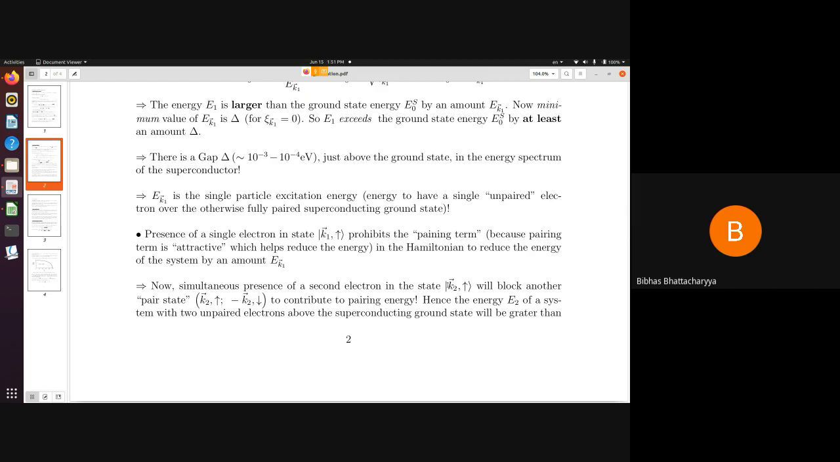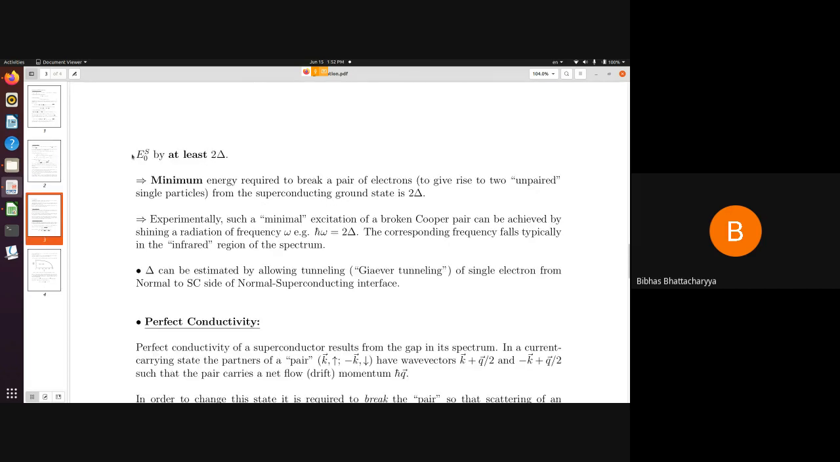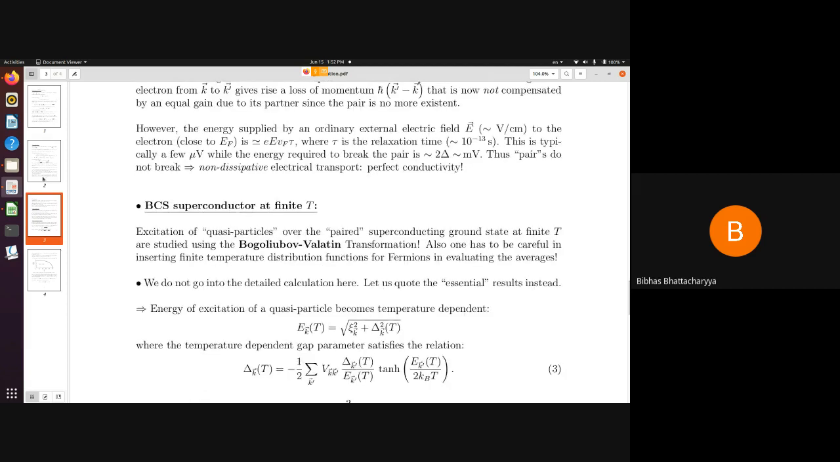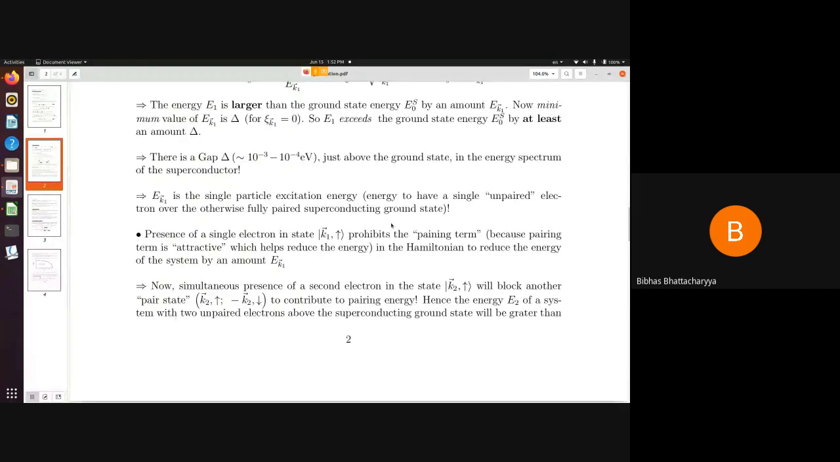So I expect that the energy will be slightly higher. Now let us see how much that energy will be. Since this energy E2 of the system of two unpaired electrons will be slightly greater than the previous one, I can see easily that it will exceed this value E0s at least by 2 delta. Do you follow this argument? Just see the argument.